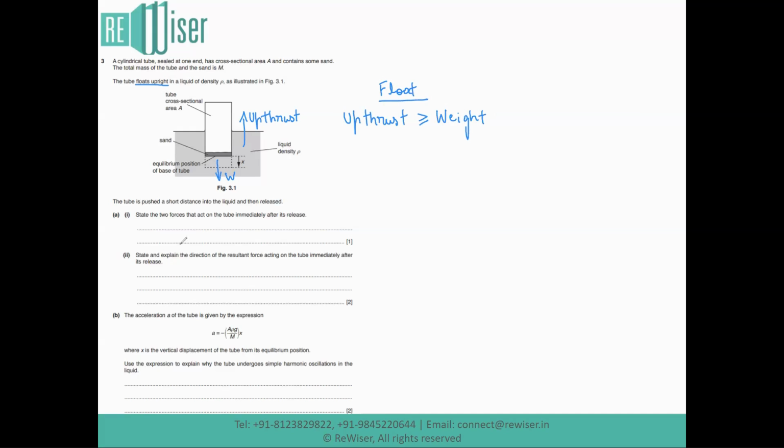And as soon as the applied force is released, the resultant force is going to act along the direction of the force which is greater. And since the body is floating, the upthrust has to be greater than the weight, which means the direction of the resultant force is upwards.